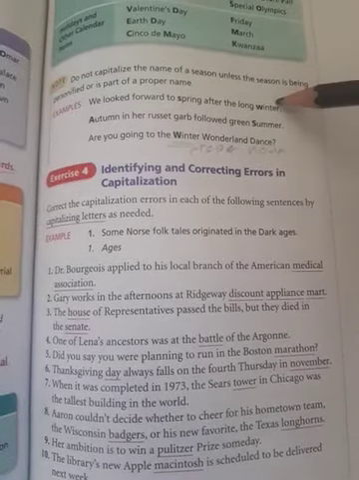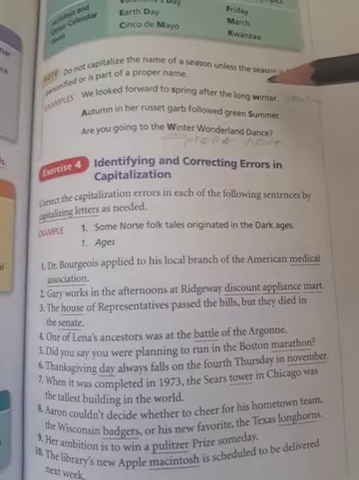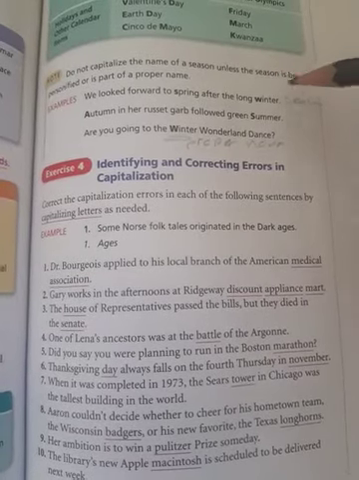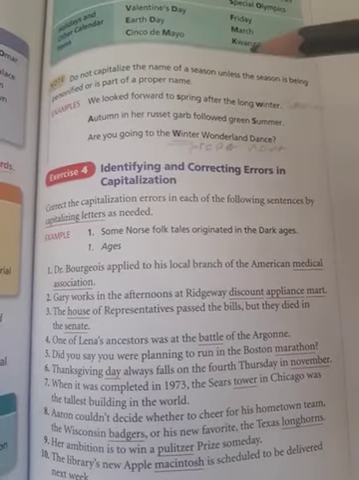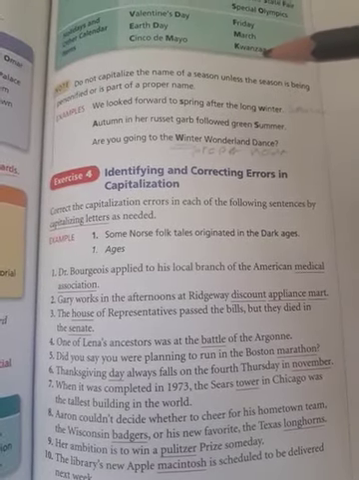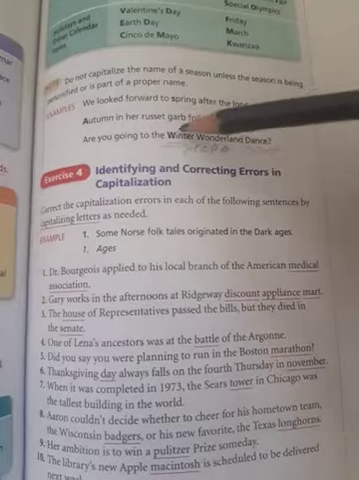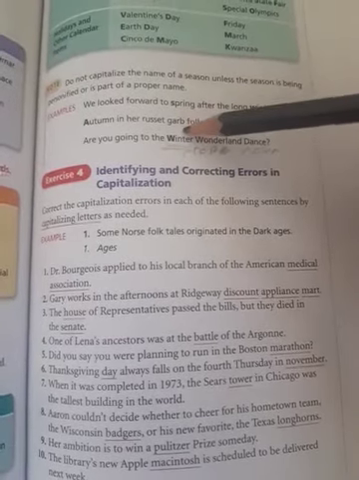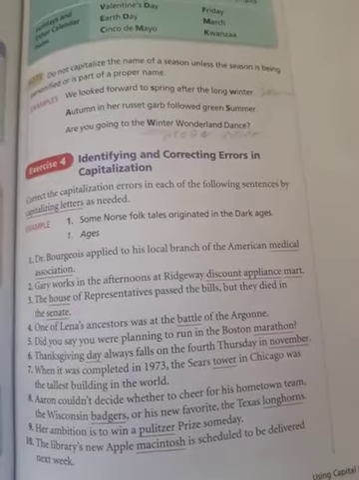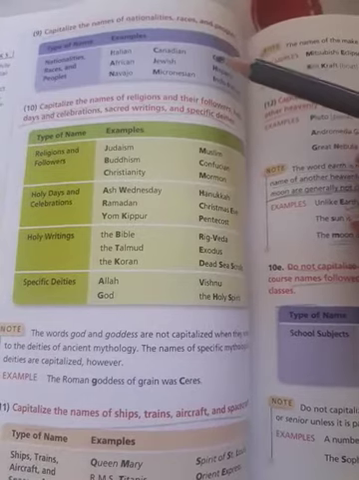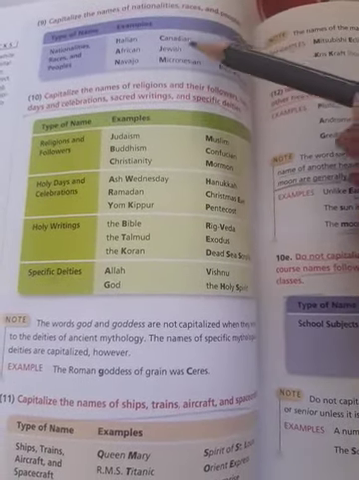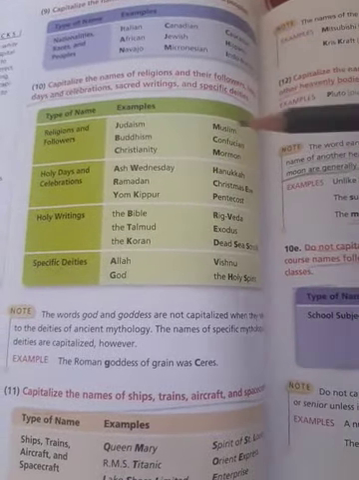For example, look at the first one. We look forward to spring after the long winter. And you know that winter and spring are seasons. But look at example 3, for example. Are you going to Winter Wonderland dance? And here in this case, winter is a proper noun, so you have to write it with capitalization. Next page.